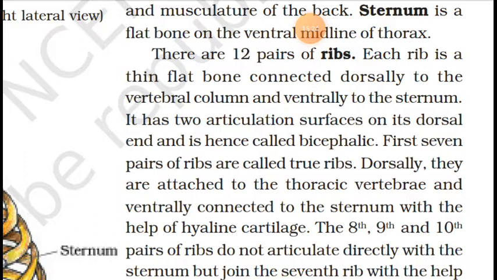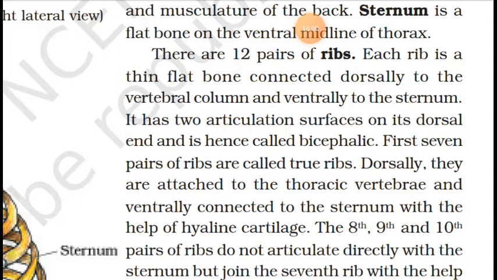Each rib is a thin flat bone connected dorsally to the vertebral column and ventrally to the sternum. This attachment is very important here. It is also having two articulation surfaces on its dorsal end, and it is called bicephalic.